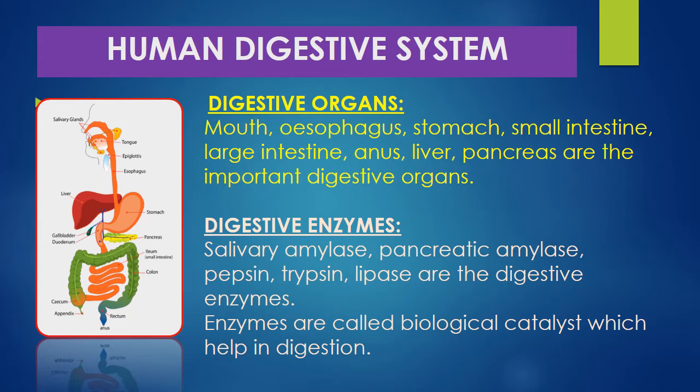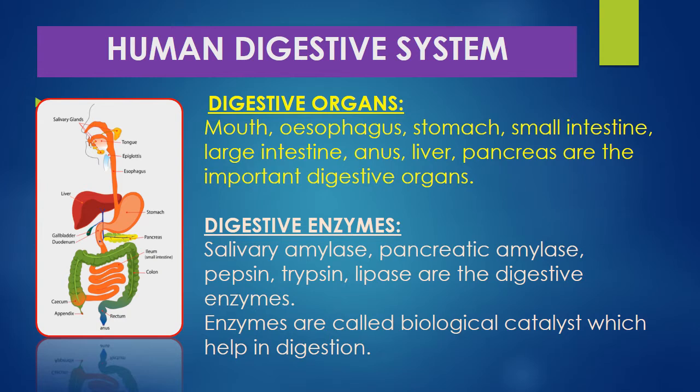Dear students, in digestion, many organs take part in this process. Example: mouth, esophagus, stomach, small intestine, large intestine, anus, and also some secreting organs like the liver and pancreas are the important digestive organs. In this process, some secretions are given by some important organs.